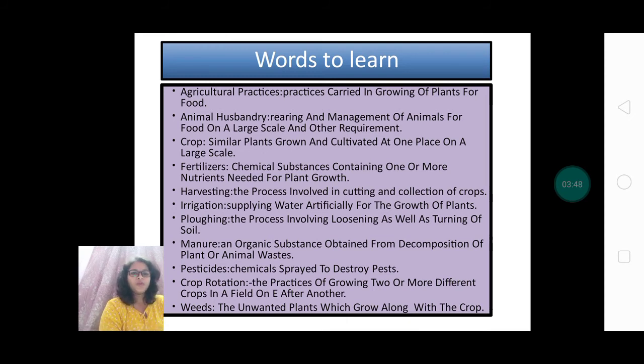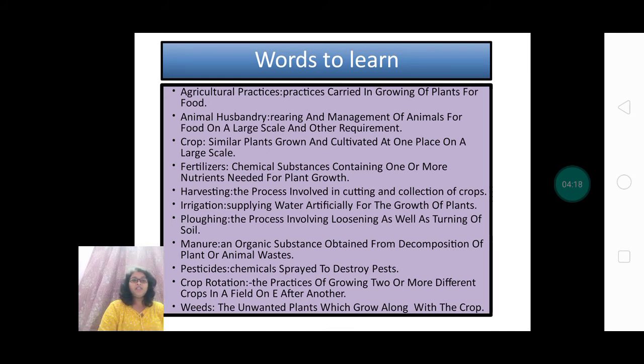Next, we know there are different types of crops, but what exactly is the meaning of crop? Similar plants grown and cultivated at one place on a large scale are called a crop. Next are fertilizers. We know different fertilizers we get from the market, but what is the exact use of fertilizers? They are chemical substances containing one or more nutrients needed for plant growth.